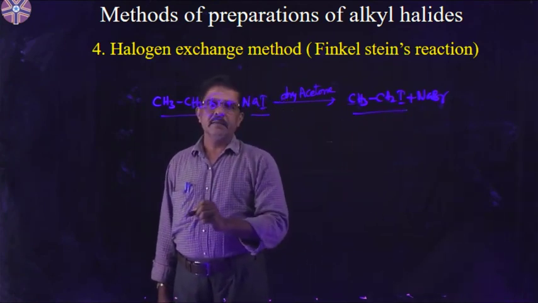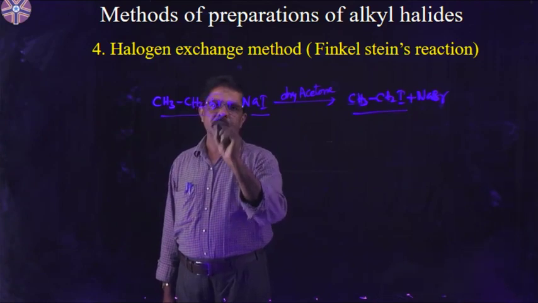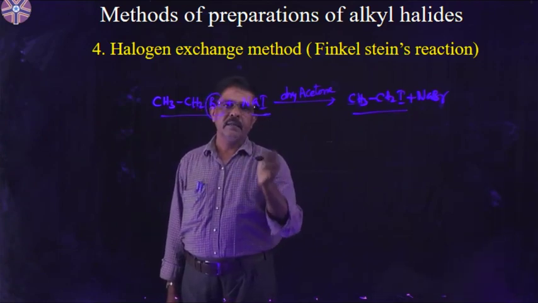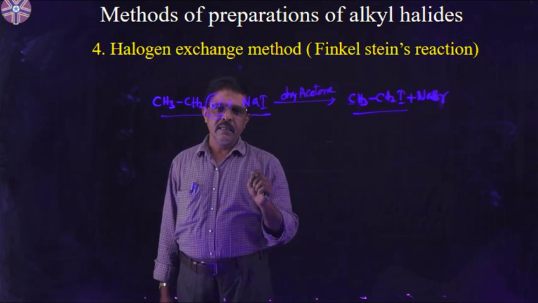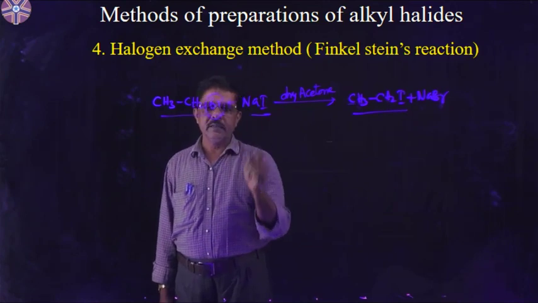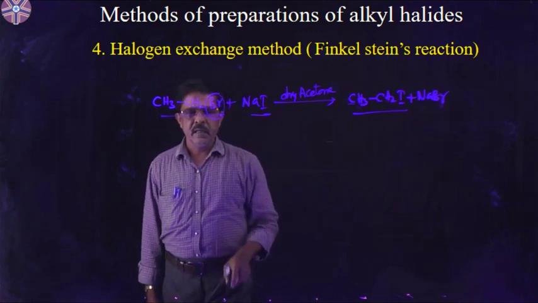Bromine in the alkyl halide is replaced with iodine. That means one halogen is exchanged by another halogen.